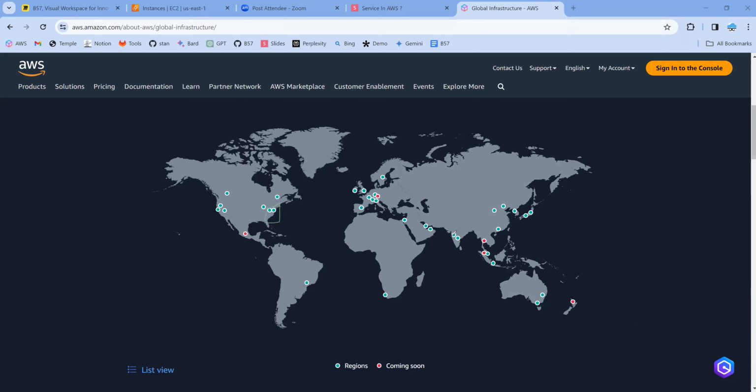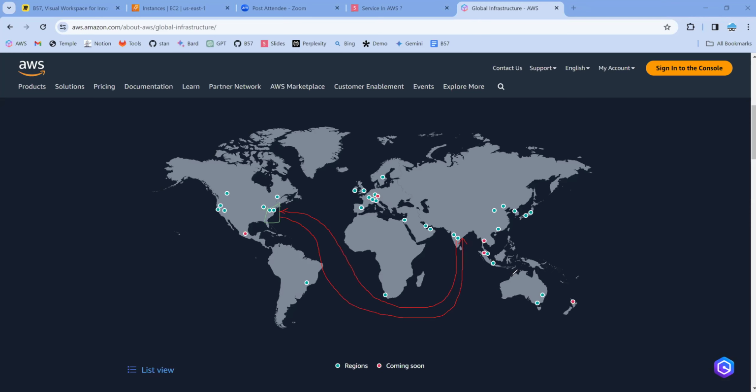Whenever any user wants to buy clothes or anything as part of your e-commerce application, all your requests have to reach the servers that are hosted on this particular North Virginia. And again, the request will have to be processed here. That means there will be huge latency. By the time the request is processed, your customers will be very much annoyed.